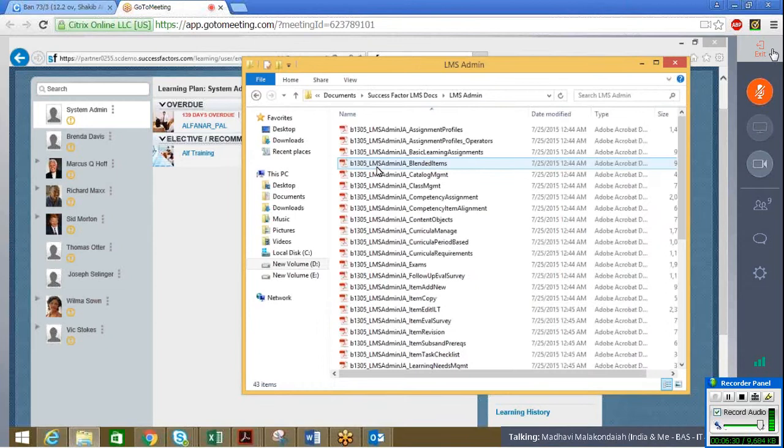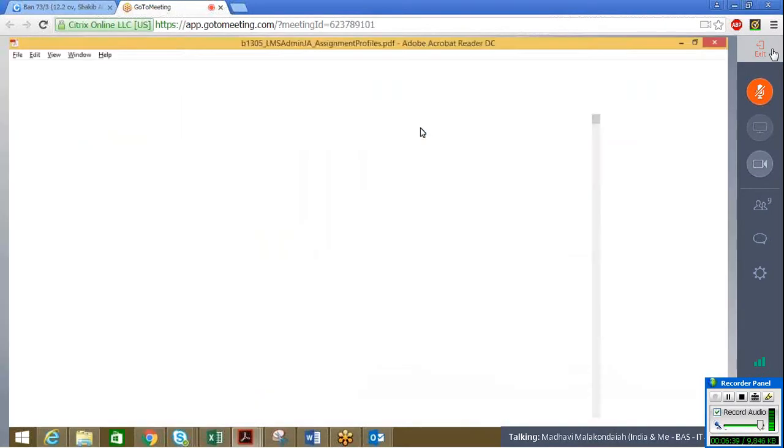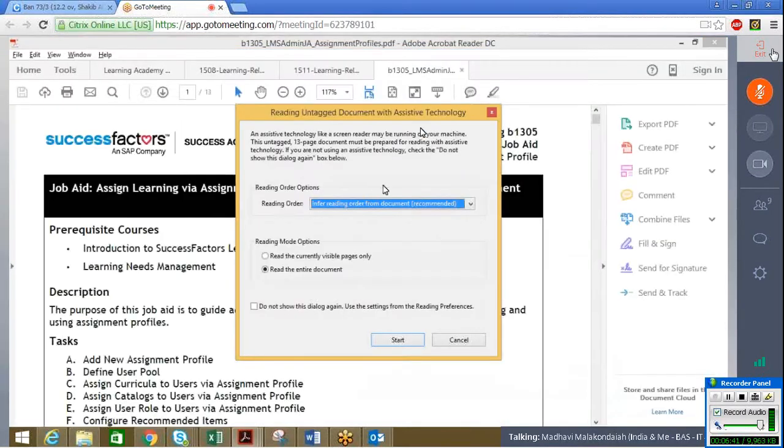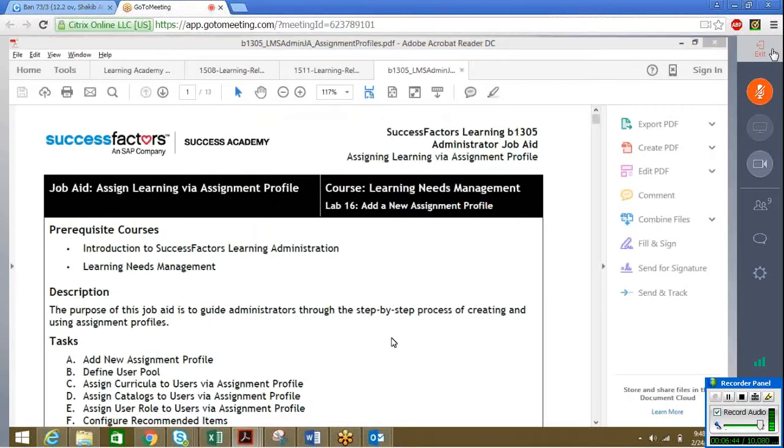Now, as you guys wanted to go through the same assignment profile which I have created, I will open this PDF and show you what we are actually doing in the system.